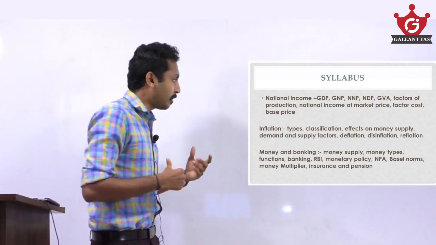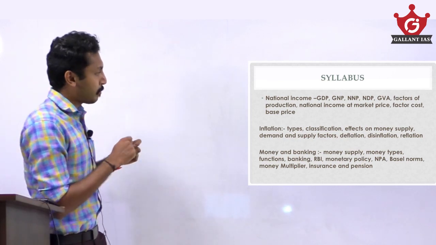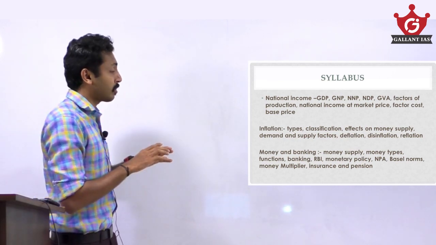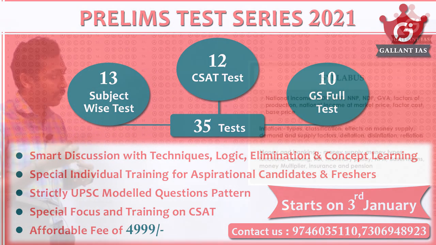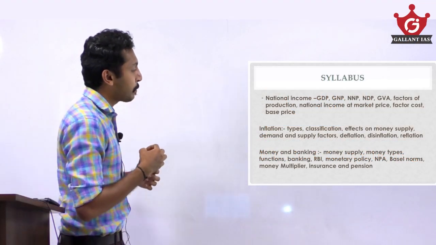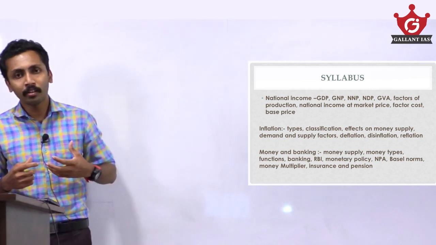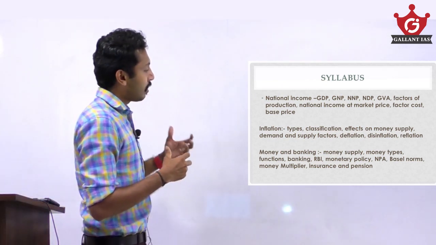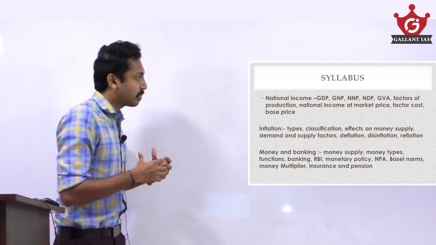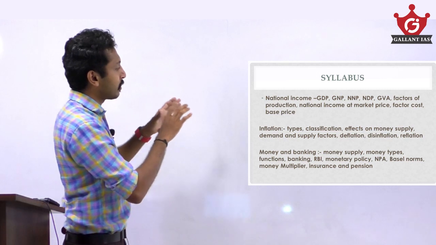If you're talking about the syllabus, under national income, you need to know about GDP, gross domestic product, GNP, gross national product, NNP, net national product, NDP, net domestic product, GVA, gross value added, and factors of production: land, labor, capital, etc. The national income at market price, factor cost, base price, etc. These are the topics that come under the module national income.